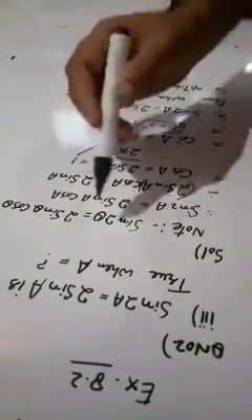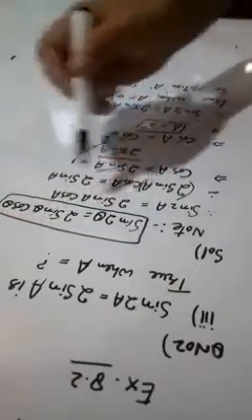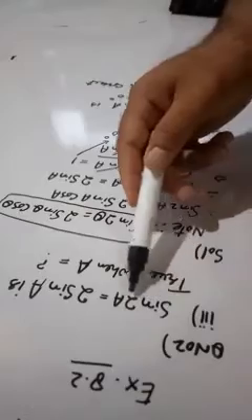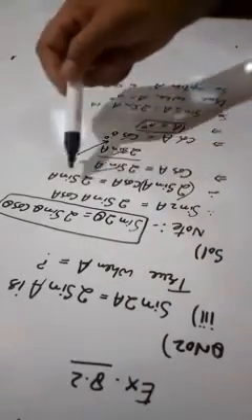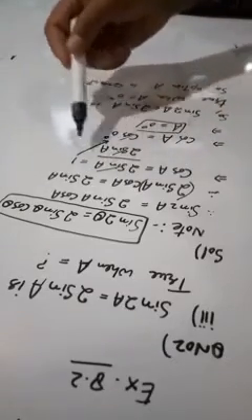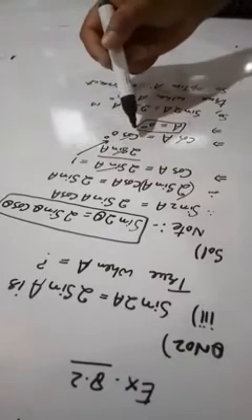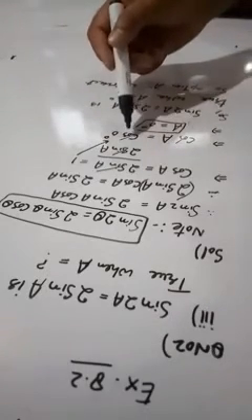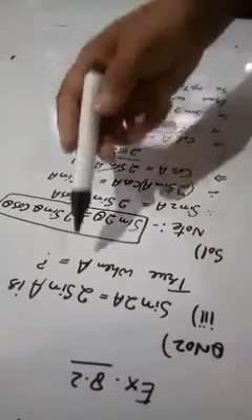But in this way, remember in this very question, you have to remember this very formula, sine 2 theta is always equal to twice sine theta cos theta. Then instead of this sine 2 theta, I have taken twice sine a cos a. Then I transpose this term to there. It means cos a is equal to twice sine a by twice sine a. They get cancelled. We have got 1. Instead of 1, I have written cos 0. Why did I write cos 0? Because this cos and cos will be cancelled. Then here we get a. So a is equal to 0 degrees. That means at a equals 0 degrees, sine 2a is equal to twice sine a.